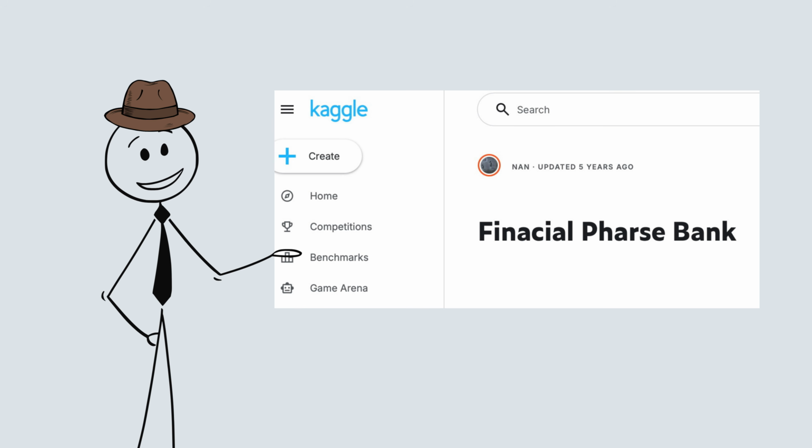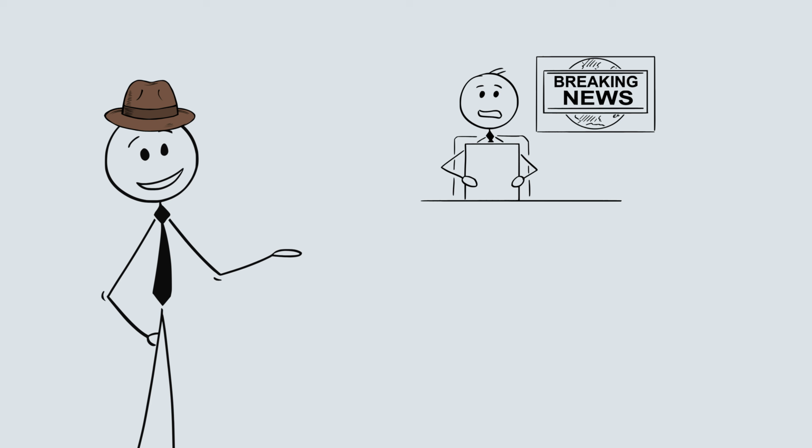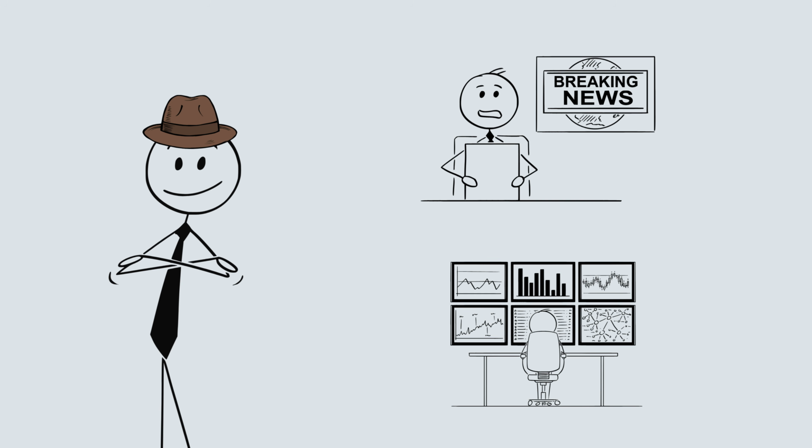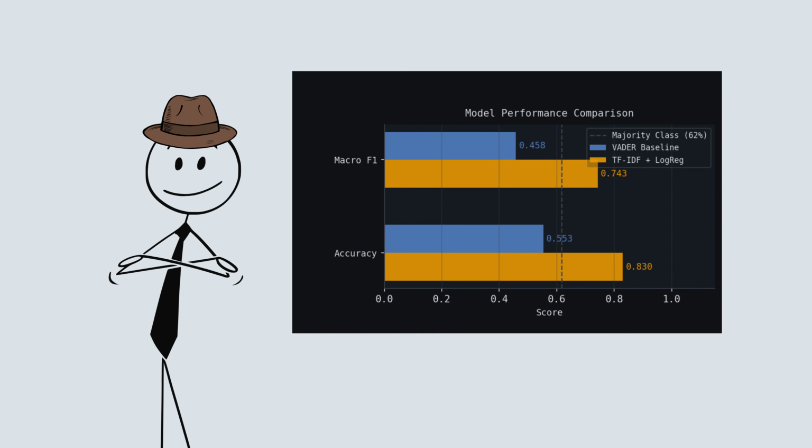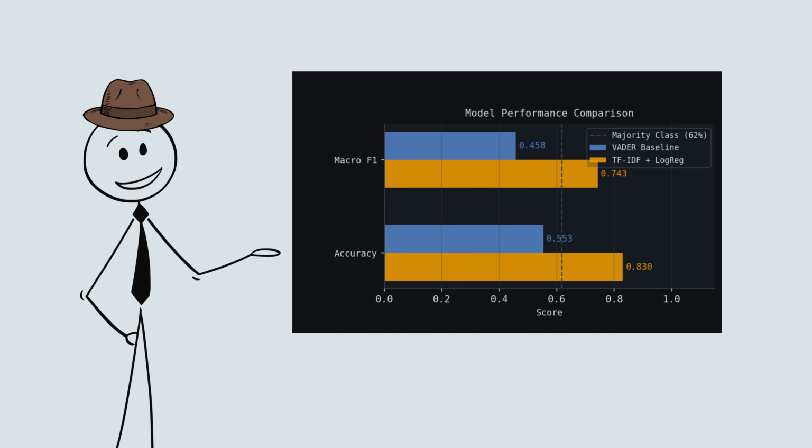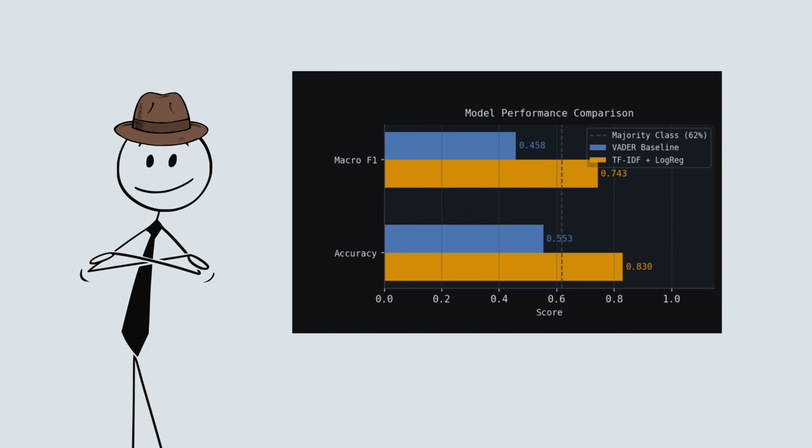We test VADER on 1,264 sentences from the Financial PhraseBank dataset, financial news and analyst reports, manually labeled. Here, the accuracy is 0.553. And when we measure performance weighted equally across all 3 classes, negative, neutral, and positive, regardless of how often each appears in the data, the score is 0.458 out of 1. For reference, a model that classifies every sentence as positive, because positive sentences are the most frequent class, achieves 62% accuracy. VADER falls below that.